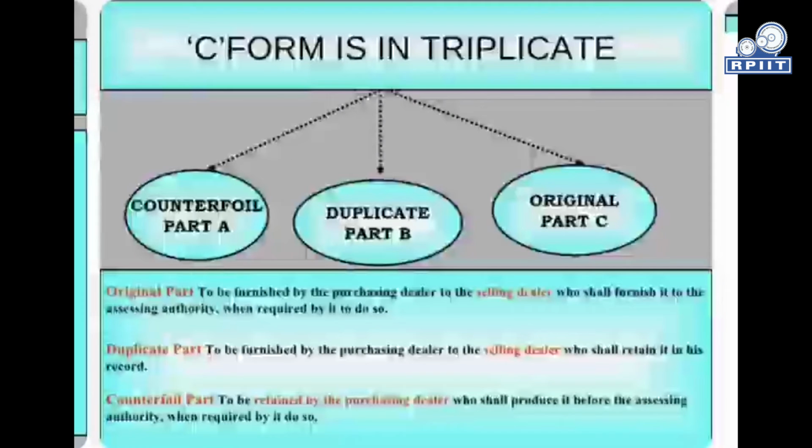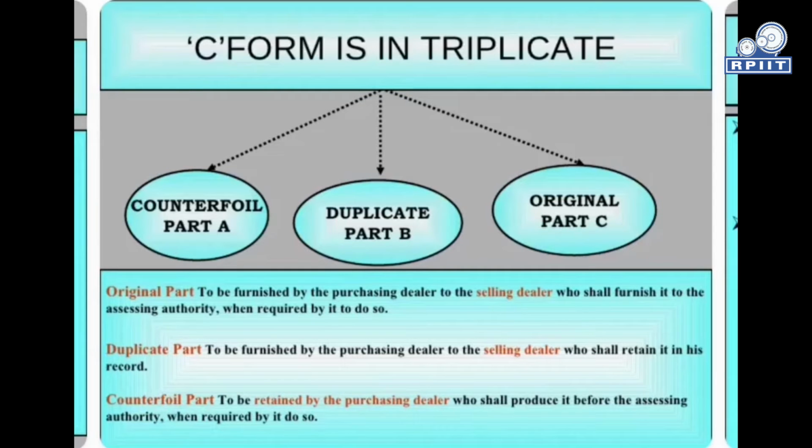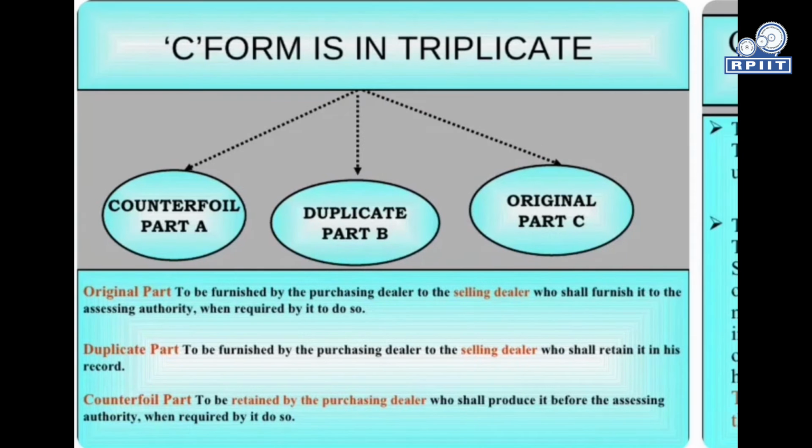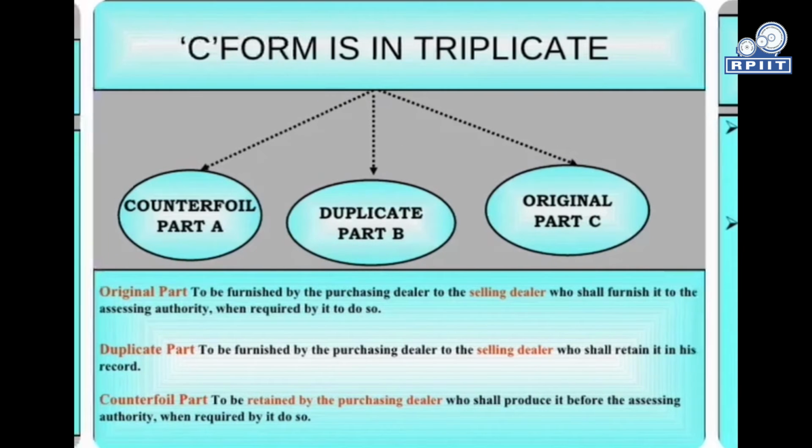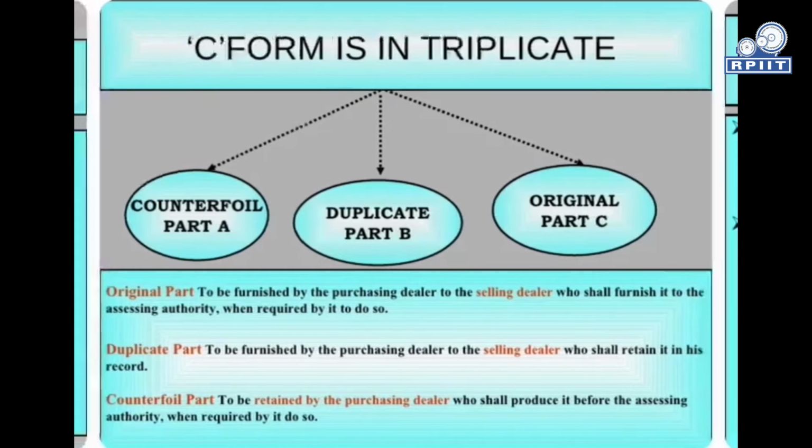The purchasers have to furnish to the sellers declarations in C form in triplicate: counterfoil Part A, duplicate Part B, original Part C. The original part is to be furnished by the purchasing dealer to the selling dealer, who shall furnish it to the assessing authority when required to do so.